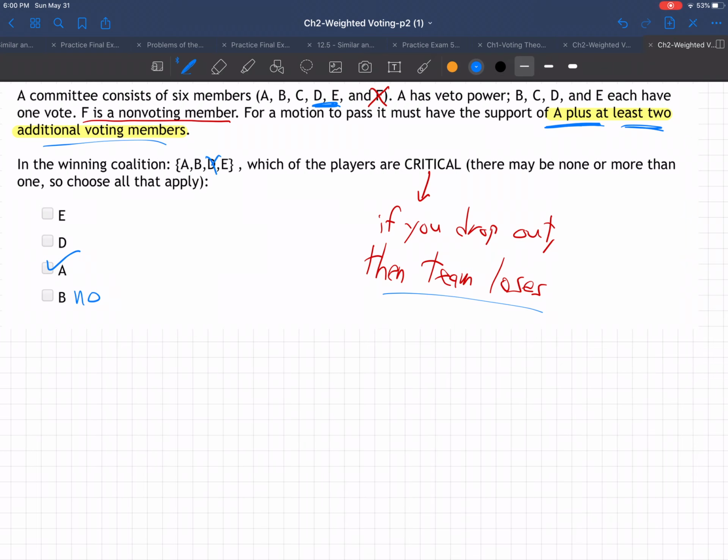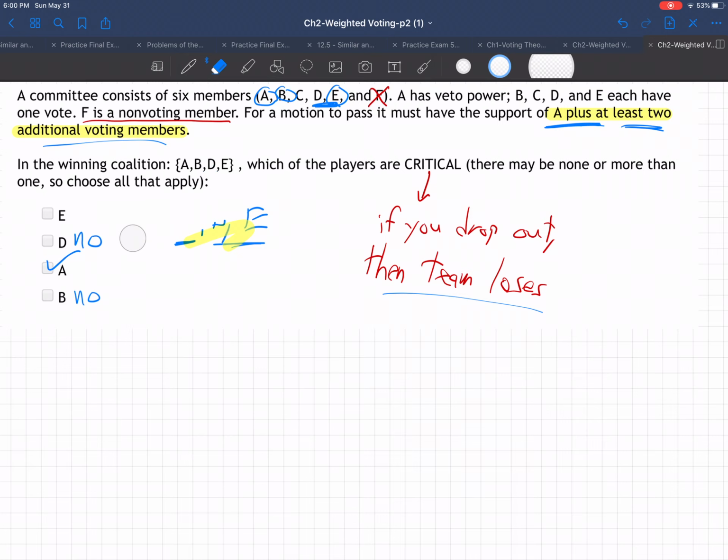Next. D. What if D drops out? Well, then, just D drops out, they're left with A, B, and E. Does that become a losing team? No. That team's okay because they have A and 2 voting members, right? They have B and E along with A. So they're okay. So D is not critical either. If D drops out, they're still okay. They don't have to have D. He's not critical.